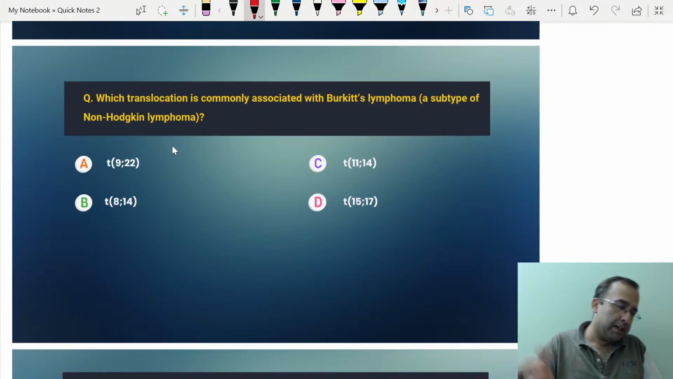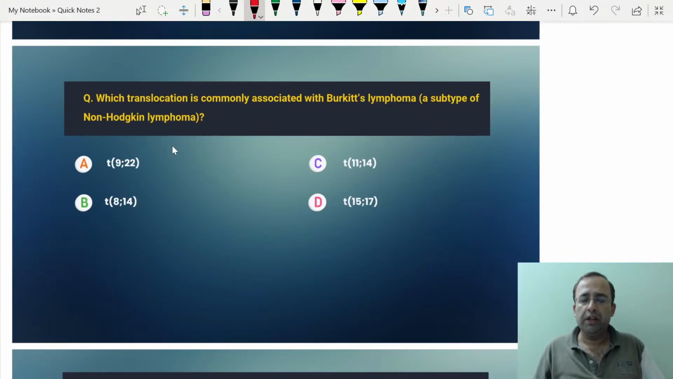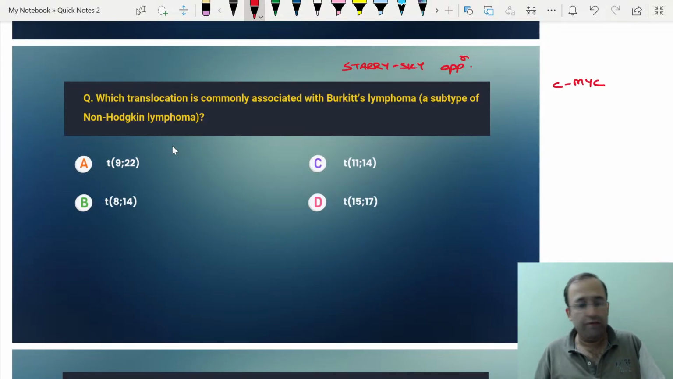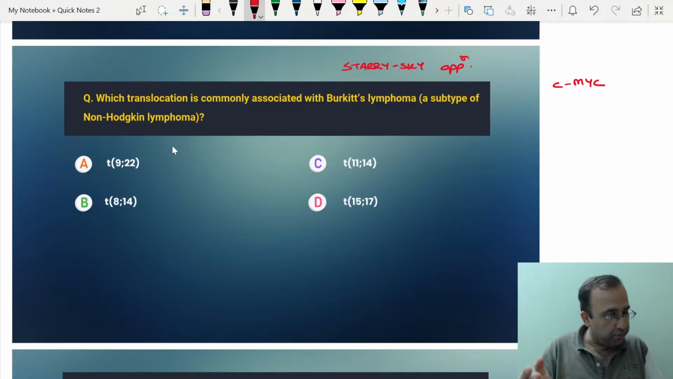Next, Burkitt's lymphoma with translocation was asked. Burkitt's lymphoma, a recent image based PYQ was asked, that is the Starry sky appearance was also asked. Next, another recent PYQ in our FMGE exam was the gene mutation associated. It is c-Myc, which is a proto-oncogene. c-Myc proto-oncogene mutation. Burkitt's lymphoma, translocation 8;14. You know this. Okay, the questions were these.